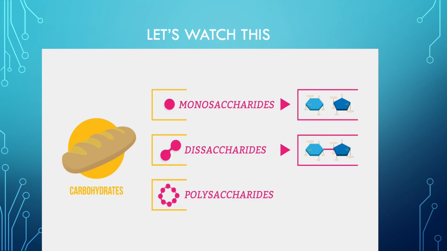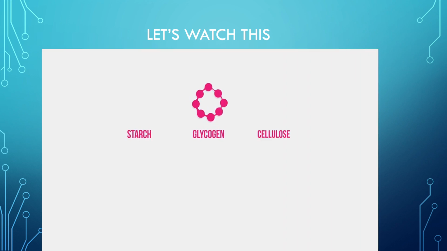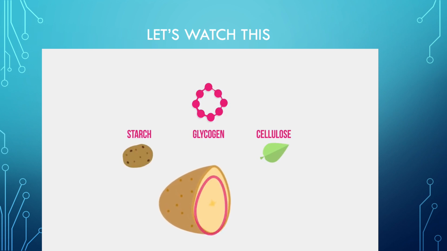And some carbohydrates are polymers, made up of lots of sugars joined together, and so are called polysaccharides. Starch, glycogen, and cellulose are three important polysaccharides. Cellulose is found in plant walls, and starch is the storage unit for surplus glucose made in photosynthesis. Glycogen is the storage unit used by animals for surplus glucose, and is found in the liver and muscle tissues.